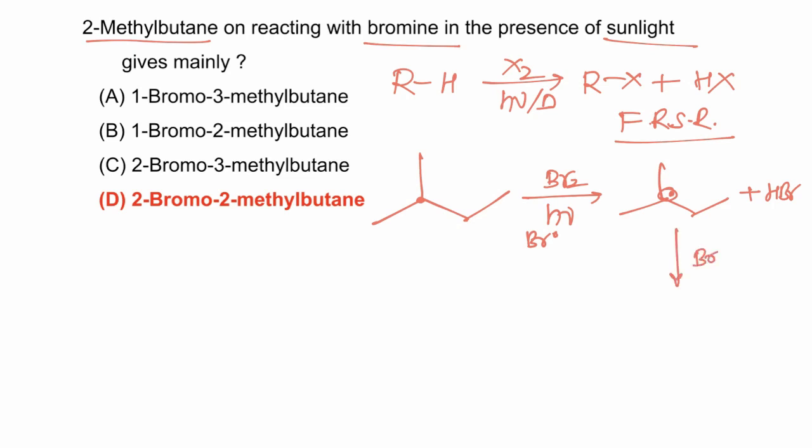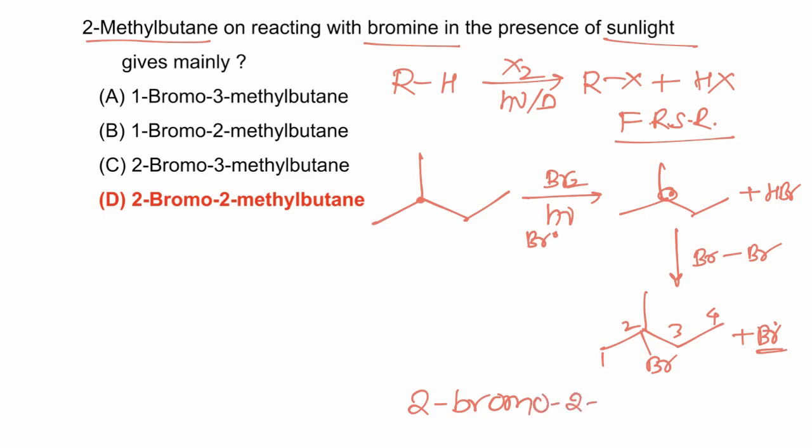Now this 3-degree radical will react with another bromine molecule to form alkyl bromide, and a new Br radical will be generated. Now this Br radical will react with a further alkane molecule, and the reaction will continue until all the hydrocarbon gets converted to alkyl halide. So final product of the reaction is 2-bromo-2-methylbutane, and hence correct answer is D, 2-bromo-2-methylbutane.